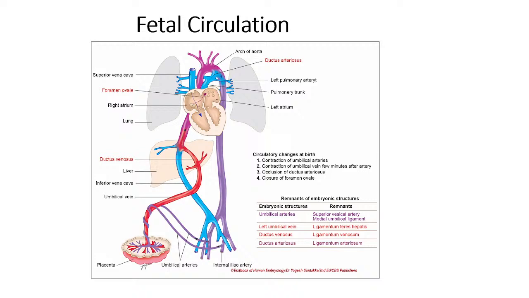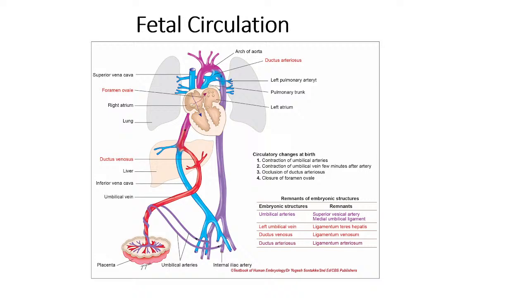From the right ventricle starts what? The pulmonary trunk. And now what happens? Some blood goes to the right lung, some blood goes to the left lung. But most of the blood from the left pulmonary branch, or left pulmonary artery, is carried to the arch of aorta by the ductus arteriosus. So very little blood actually goes to the lungs.